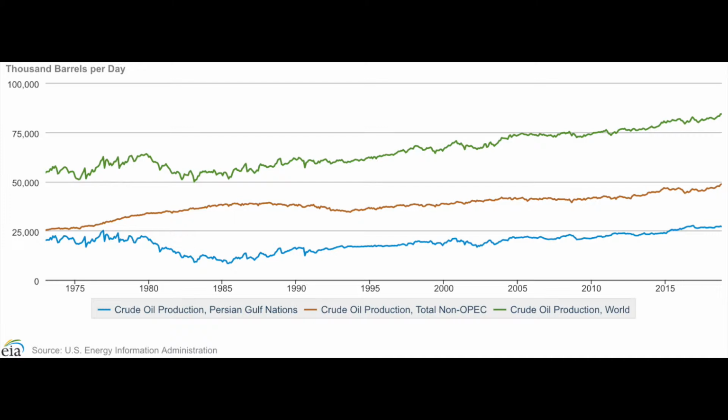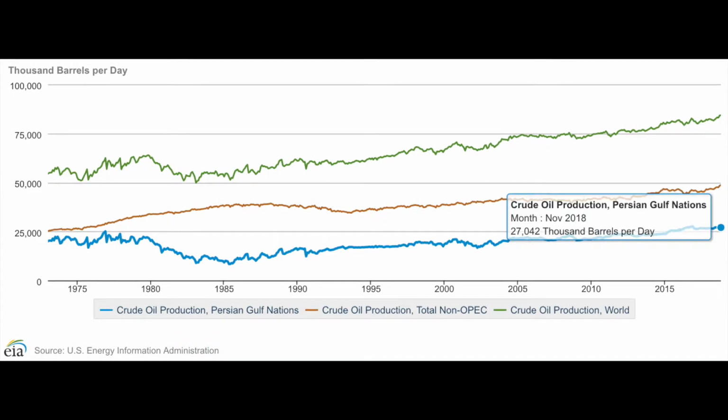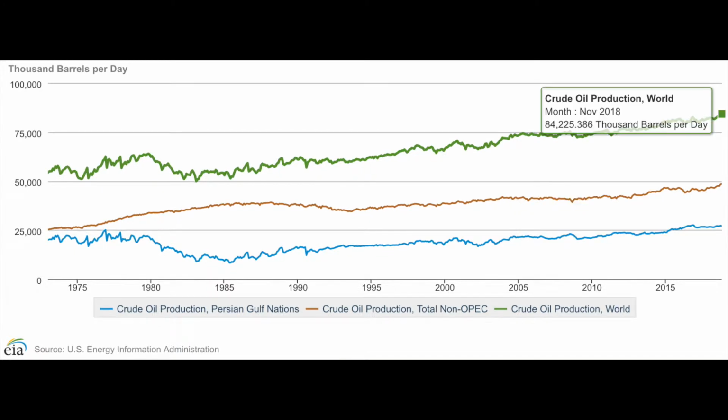So here are some production plots to give you an idea of how many barrels are produced by each group of countries. The EIA, the Energy Information Administration, keeps track of this information and reports it. This first graph is showing total crude oil production by non-OPEC countries. And then still on the same graph, but with a different label, you can see production coming from OPEC nations, Persian Gulf nations. And when we add those together, we get crude oil production for the whole world.